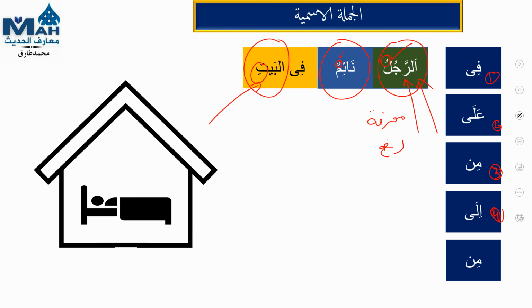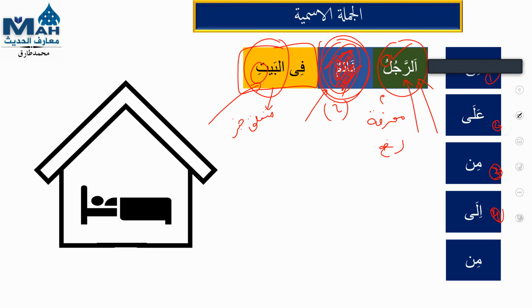So this is another study: how to recognize the khabar, mubtada, and mut'alliqu khabar. In this case I'm saying mut'alliqu khabar because mubtada and khabar are both available in the sentence. Sometimes it will happen that your khabar is not available and only this phrase is available. For example, ar-rajulu fil bayti, the man in the house.